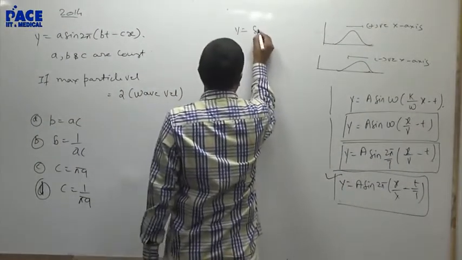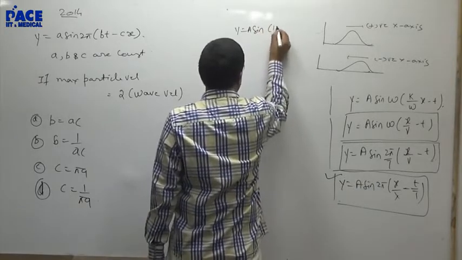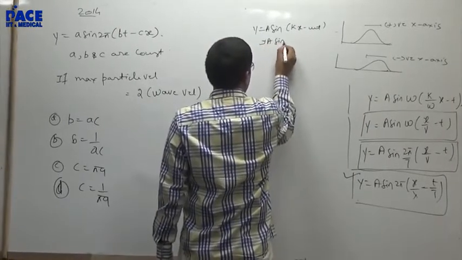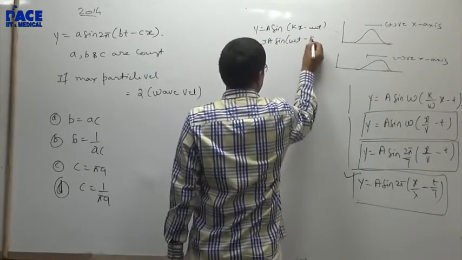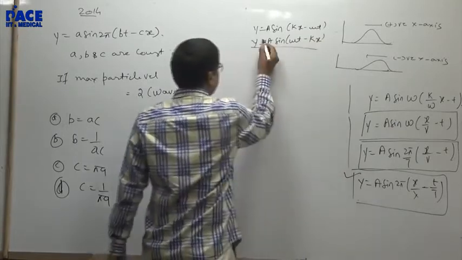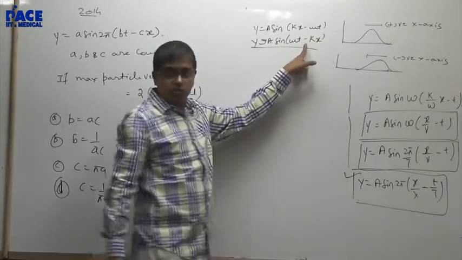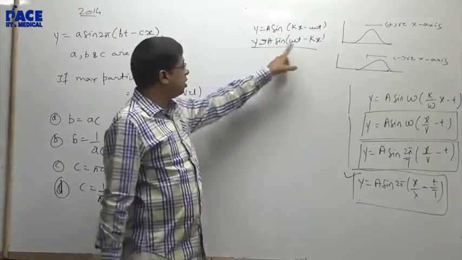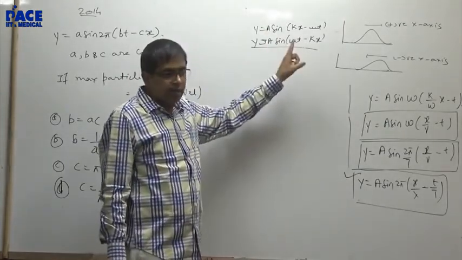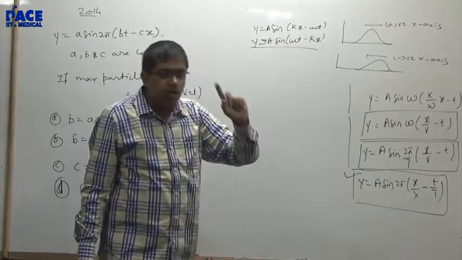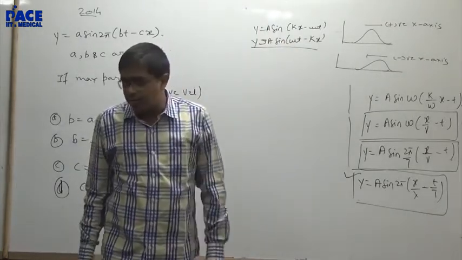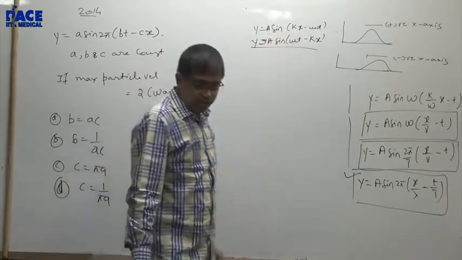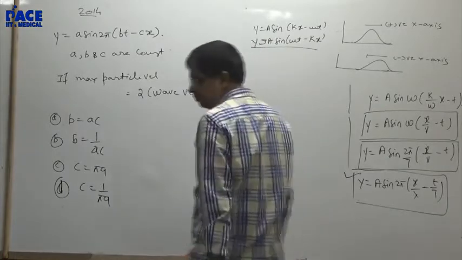Always remember, y = A sin(kx - ωt) or A sin(ωt - kx), for me it means the same. There is no difference in any parameter of the wave if you give me this. Both the waves are traveling towards the positive x-axis. Amplitude of both are the same. Wave velocity is the same, particle velocity is the same. There is a small phase difference, that's all. So for me both the waves are the same. Don't differentiate between the two or take negative signs for that.